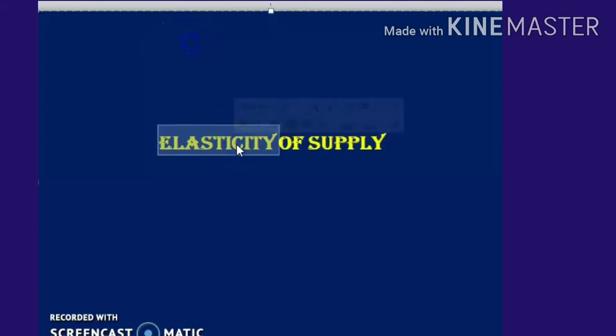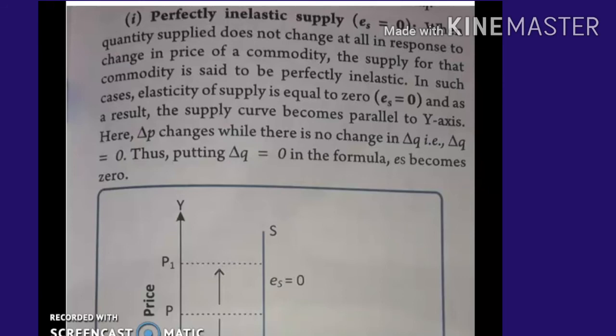Next concept is elasticity of supply. As you studied in demand, this also has first, perfectly inelastic supply, that is elasticity of supply Es equals 0. When quantity supplied does not change at all in response to a change in price of a commodity, the supply for that commodity is said to be perfectly inelastic.